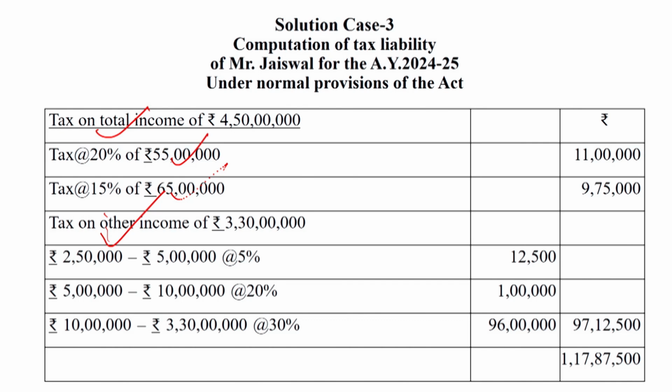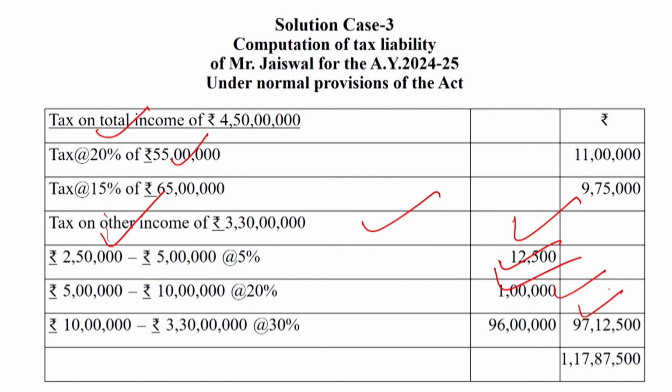On other income of 3 crore 30 lakh, it will be computed in this manner. So it has become 96 lakh, and adding rupees 1 lakh 12,500, that has become 97 lakh 12,500.